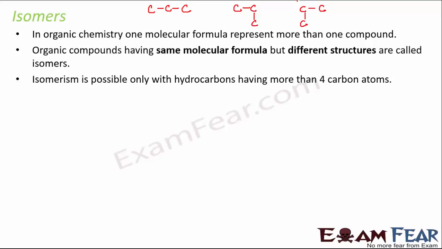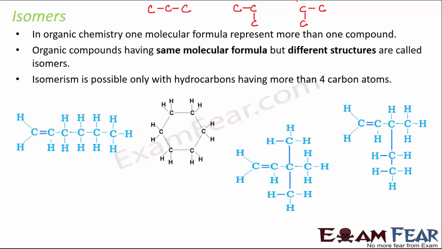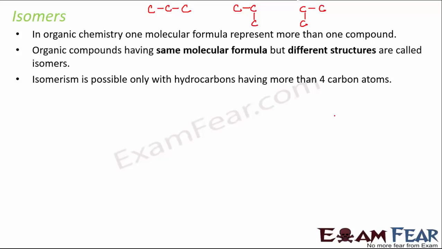But that is not the case when you have a hydrocarbon with 4 carbon atoms or more. For example, if you have 4 carbon atoms like this, you can very well write it as CCCC. So now these two are different. This is a linear one, but this is a branched one. So their IUPAC names would also be different. Now you get 2 different structures, but your formula still remains the same. So you can get isomers only with hydrocarbons having 4 or more carbon atoms.